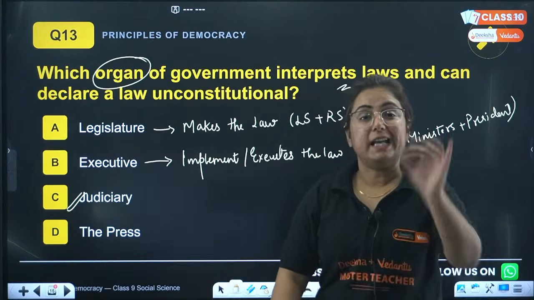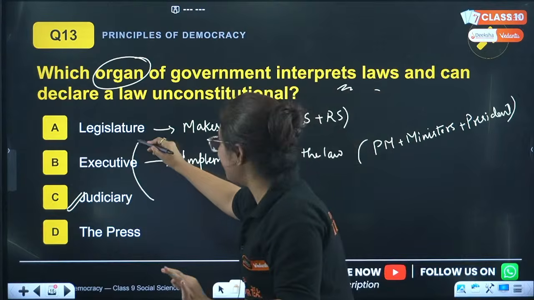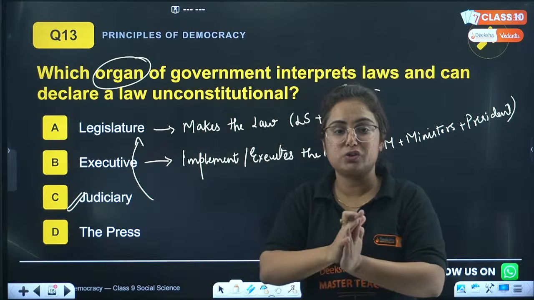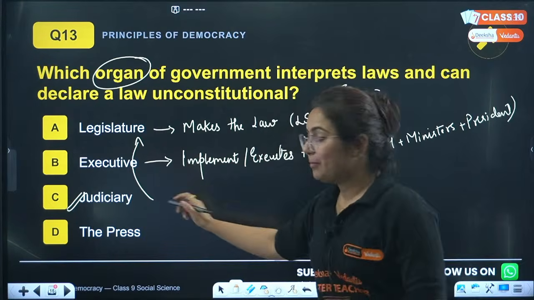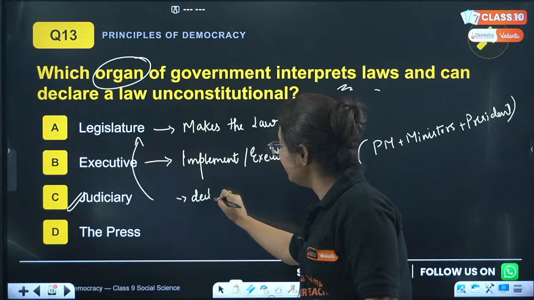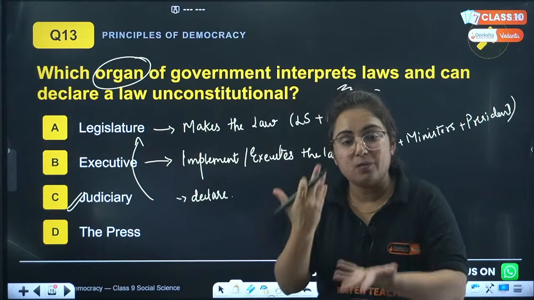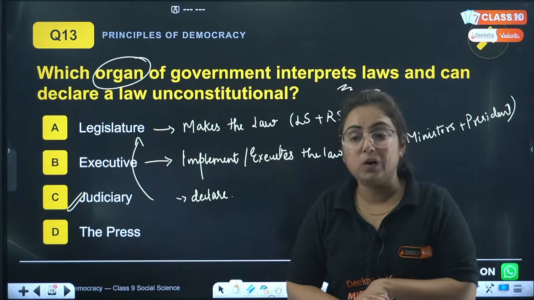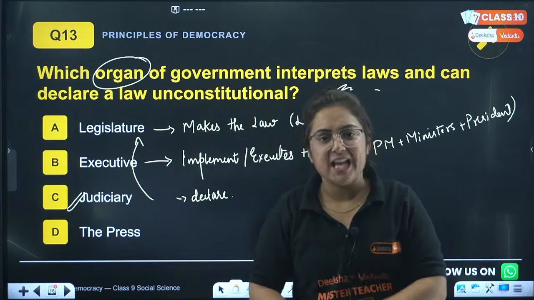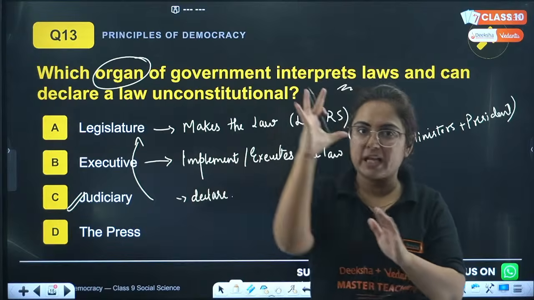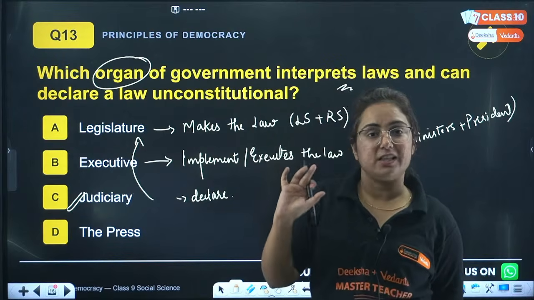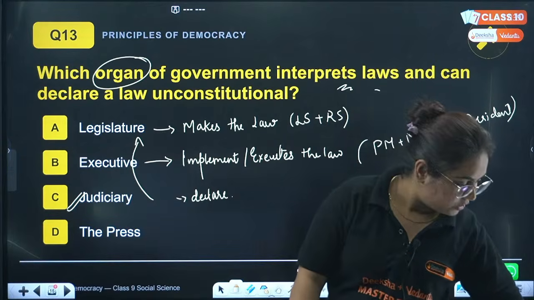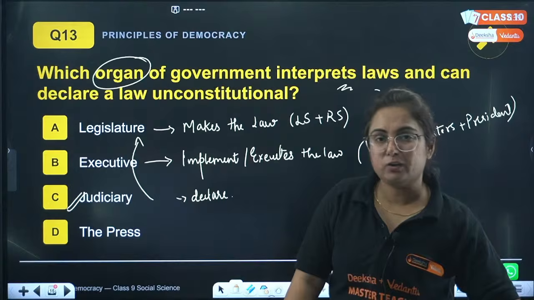C. Beta, if the law which is made by the legislature is somewhere not aligning with the constitution, this body is the only body that can declare the law as unconstitutional. So what is the work of judiciary? To see whether the constitution is upheld or not. So yes, judiciary has the right to take away any law which is made by legislature, considering it as what? Unconstitutional. Are you now okay with this?